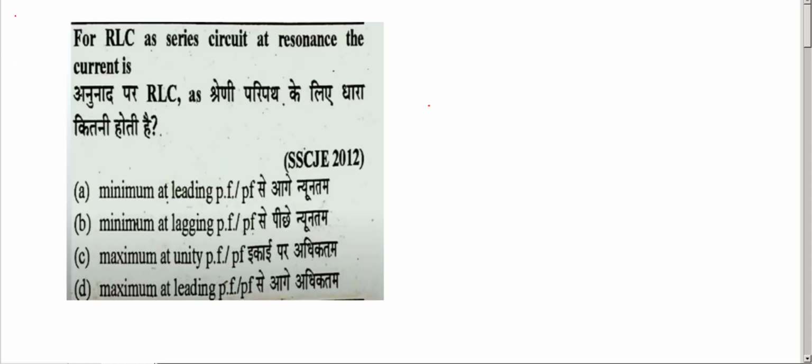Next question. For a series RLC circuit at resonance, impedance is minimum and current is maximum, at unity power factor. At resonance it acts as a unity power factor. Impedance is minimum, current is maximum. Whereas in a parallel RLC circuit, admittance is minimum and voltage is maximum.